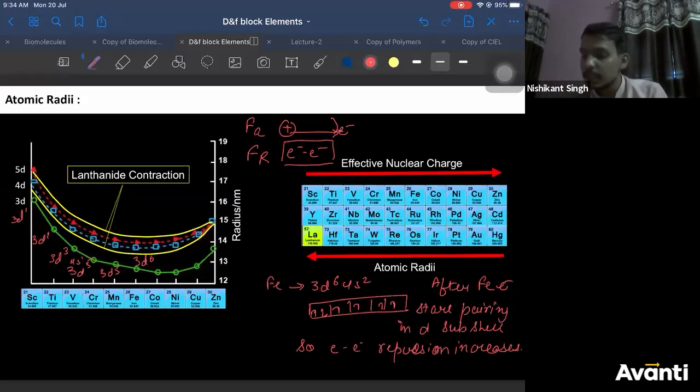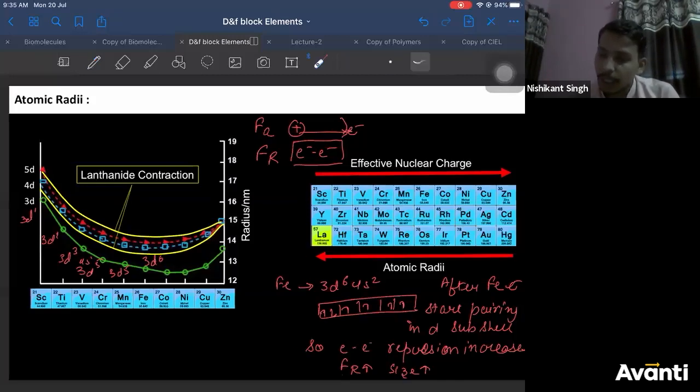Electron-electron repulsion increases, due to which the force of repulsion will increase. And what will happen when the force of repulsion increases? Due to repulsion, size will also increase. Now, what do you observe here? In iron, there is only one electron-electron repulsion, so you can say in iron the force of attraction is very slightly greater than the force of repulsion. And till manganese, there is only force of attraction.